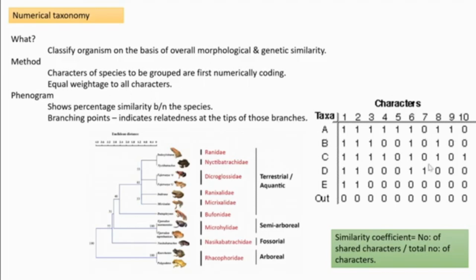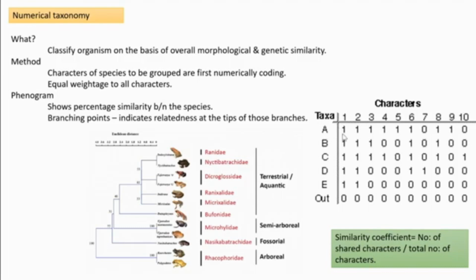Here is a table showing such a numerical coding of the characters. The numbers 1, 2, 3, 4, 5 up to 10 indicate how many characters are considered. A, B, C, D mean each type of organism considered. For example, if a character is present, the taxonomist gives 1.